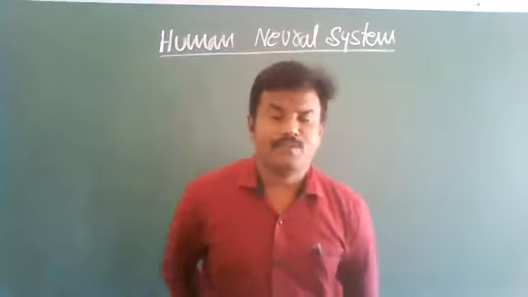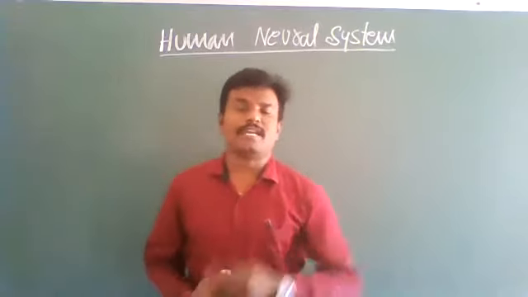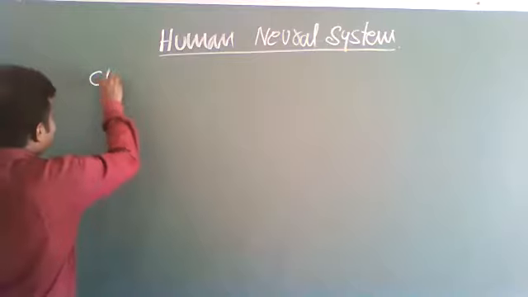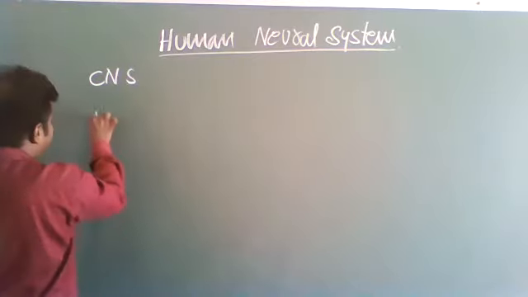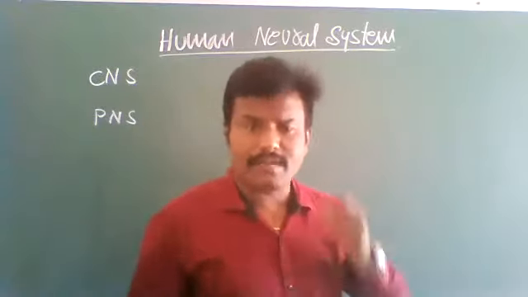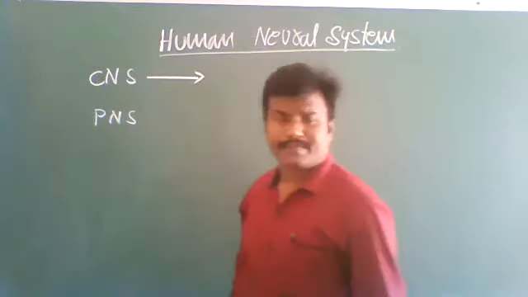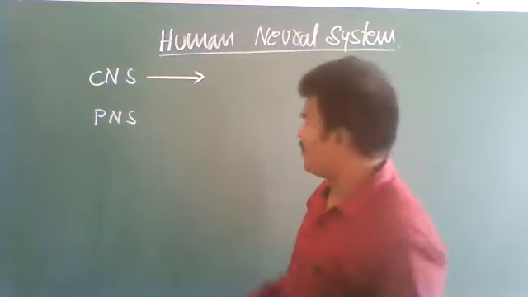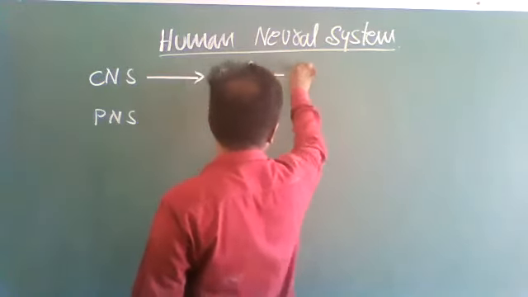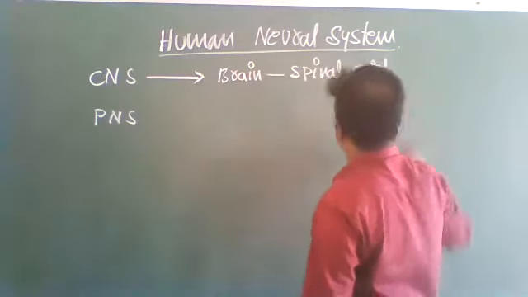The human neural system consists of two parts: the central nervous system and the peripheral nervous system. The central nervous system consists of the brain and spinal cord.